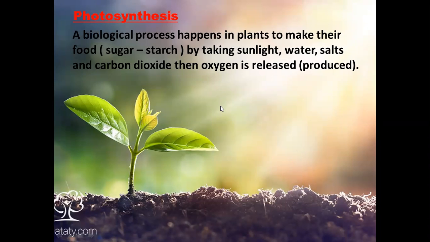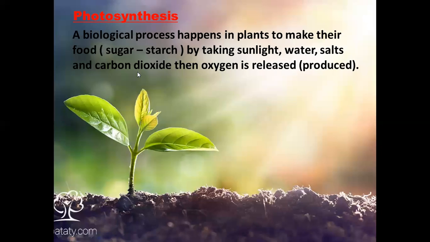Okay, how do plants make this process? They make it by taking the four things that we said before, by taking sunlight, water, salts, and carbon dioxide.